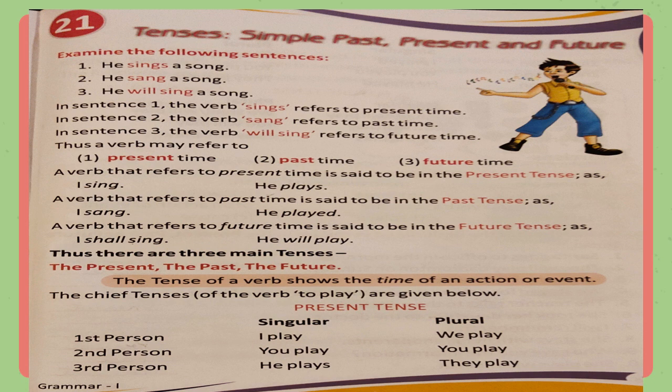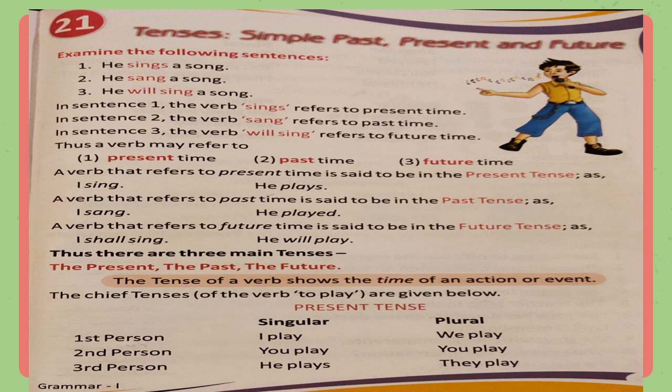Present tense. Singular, I play. Plural, we play. When we are talking about first person, that is, if I am talking about me, singular is I play, plural is we play. When I am including myself and other people, this is the first person.